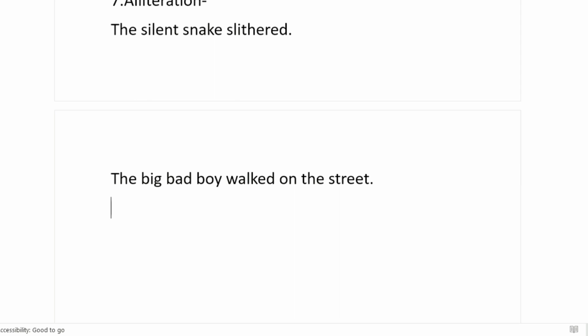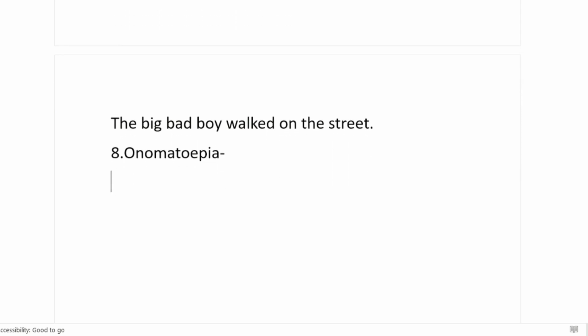There can be a gap between 2 words also. Okay, next one is onomatopoeia. Now what do you mean by onomatopoeia? These are sound words which are treated like a verb. Like for example, words like buzz, crash, boom. These are actually sound words but which are treated like a verb.